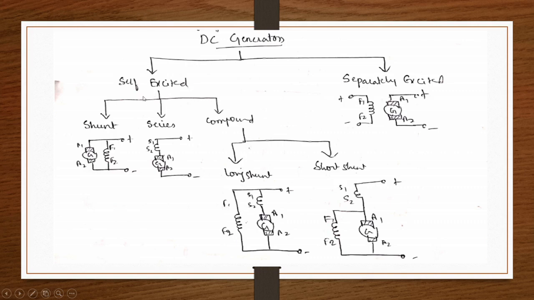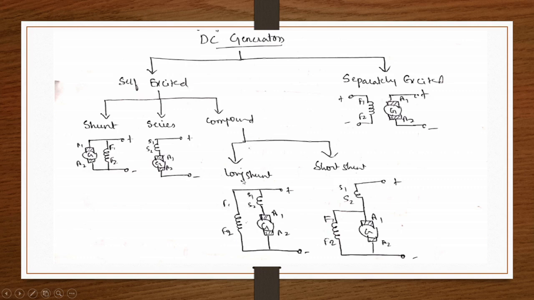Now let us see the self-excited generator. It is divided into shunt, series, and compound. A shunt generator is one in which the armature winding is in parallel with the field winding. A1, A2 is the armature winding here, and F1, F2 is the field winding. Coming to series, A1, A2 is the armature winding, S1, S2 is the field winding, and they are in series; that is, the field winding is in series with the armature winding. The number of turns of the shunt winding is more, and the number of turns of the series winding is less. The series field winding is denoted by S1, S2, and the shunt field winding is denoted by F1, F2.